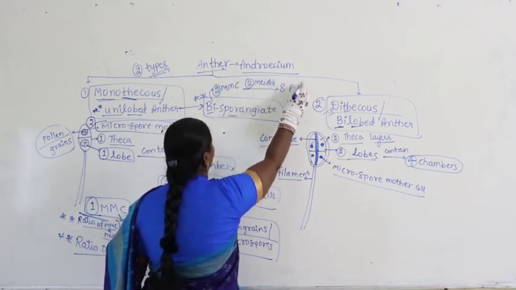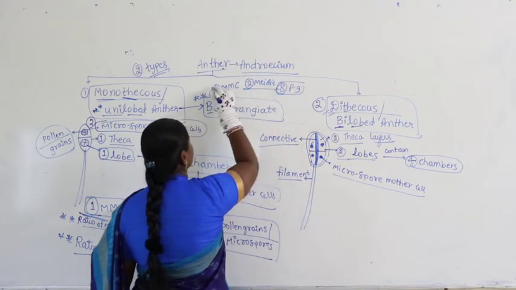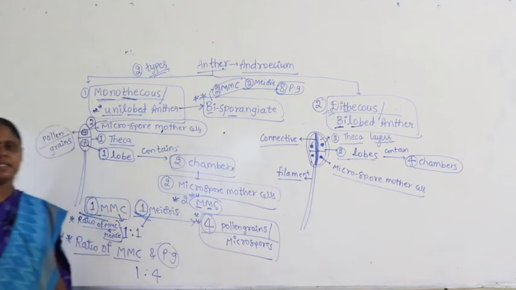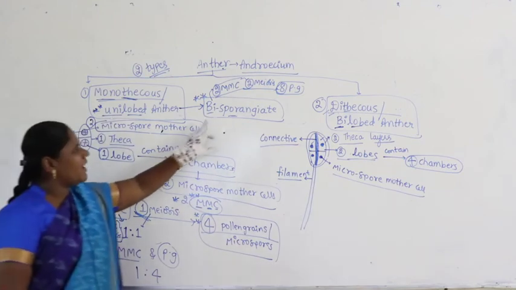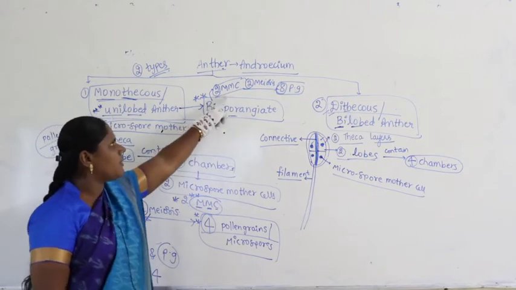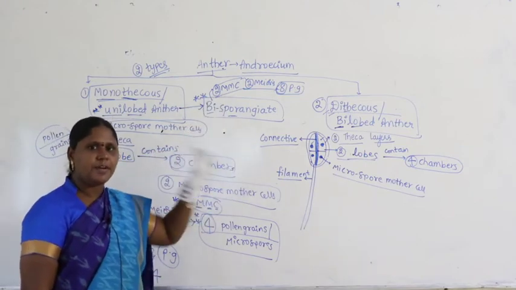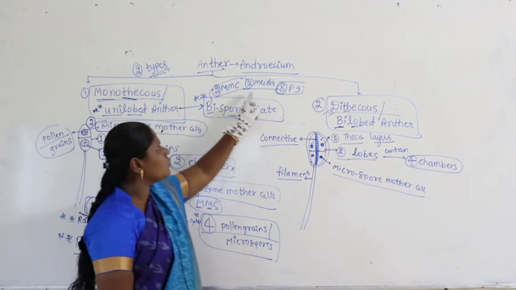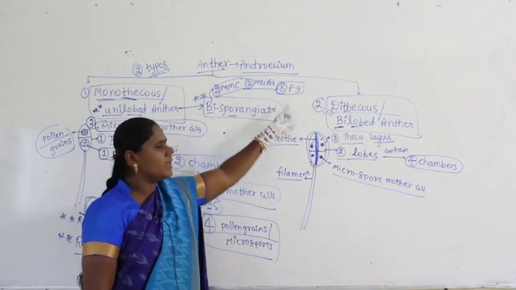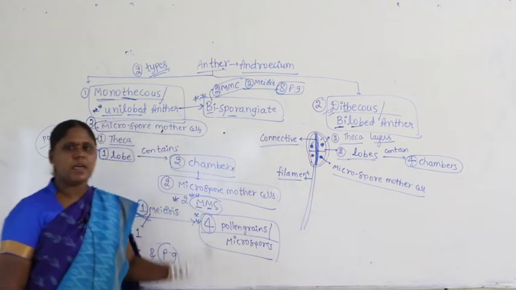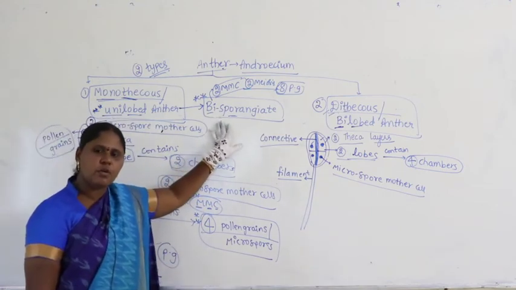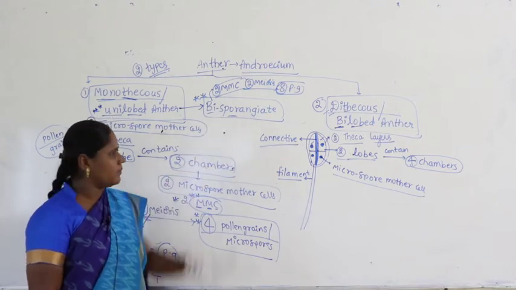8 pollen grains. So guys, in the numerical questions, if you know the bisporangiate example, whenever the anther is bisporangiate, the total number of microspore mother cells are only 2. Try to remember, which undergoes 2 meiosis, altogether produces 8 pollen grains. How many pollen grains? 8 pollen grains. This is a condition which you have to remember for bisporangiate.